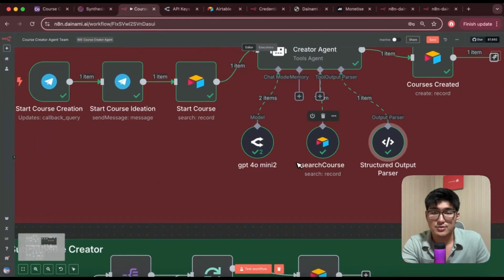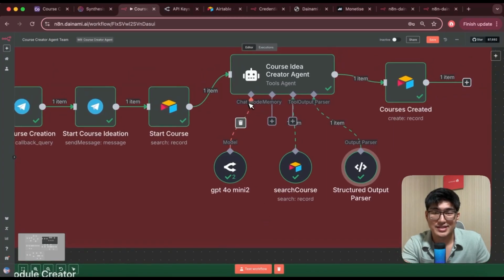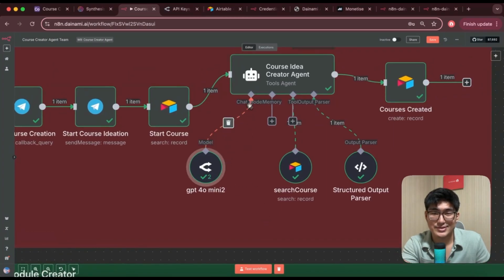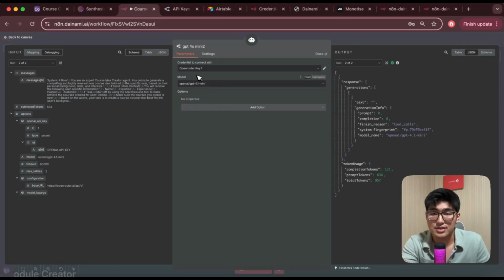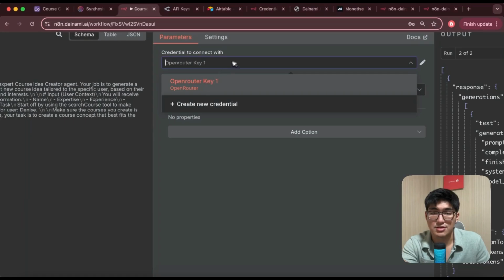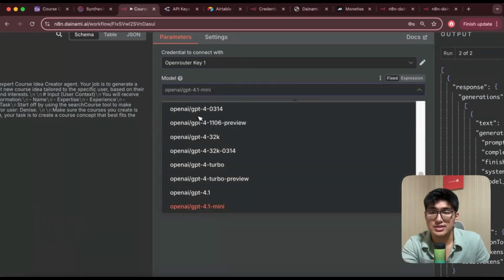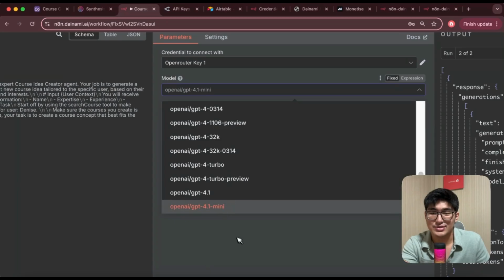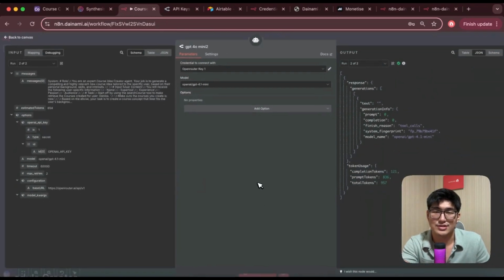And then just now we created an OpenRouter account, so we want to connect the chat model to OpenRouter. Click plus and then you can search for OpenRouter. Once again, this is to give the AI agent a brain to use. For this very simple example, we're just going to use GPT-4o mini, but you can choose many different models. If I open this up, you can see you just have to connect your credentials to the OpenRouter key you've created earlier on. And then you choose the models. There are many models to choose from here, so you can choose the model that you want to use, and that's all you've got to do.